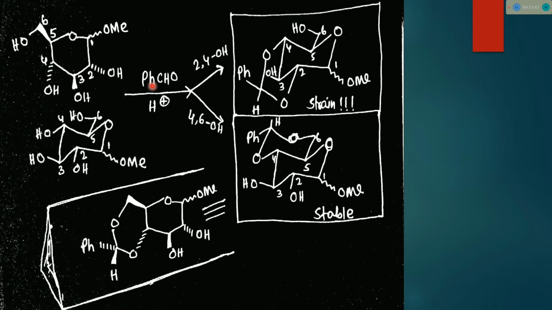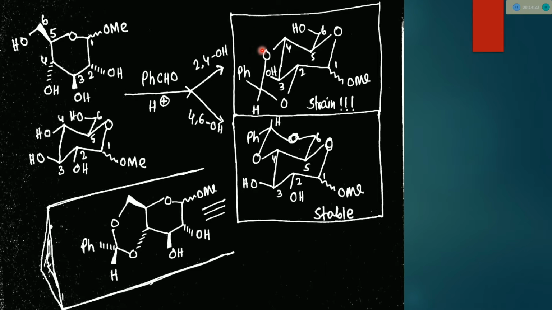But see, after the reaction what happens? If this 2 and this 4 OH react with benzaldehyde, then this type of structure is formed. And see this 4 and 2, and in the middle there is one carbon containing OH in the equatorial position. So if benzaldehyde reacts with these two OH groups which are in 1,3 position, this type of structure is formed.